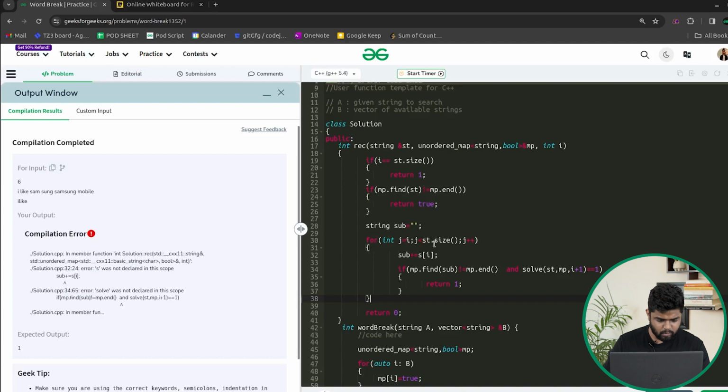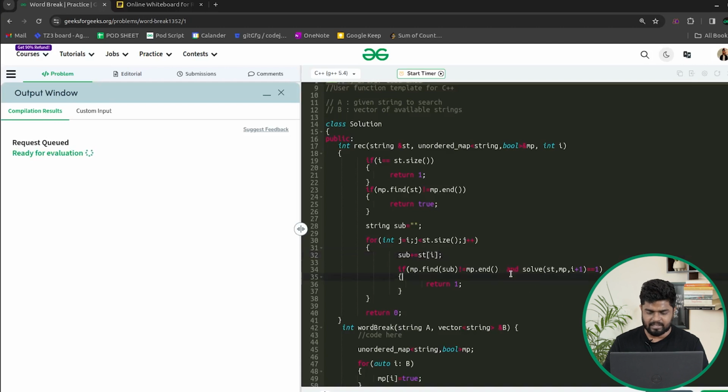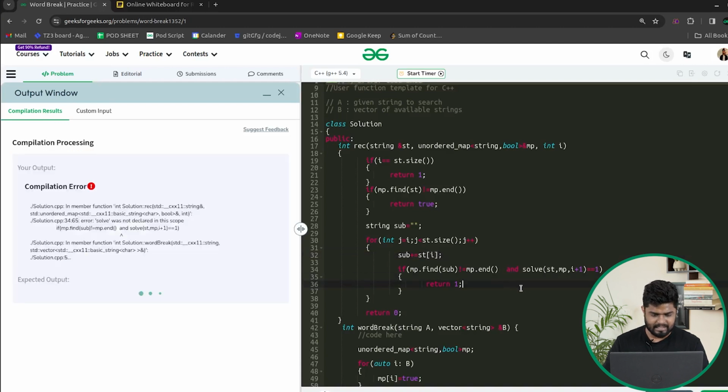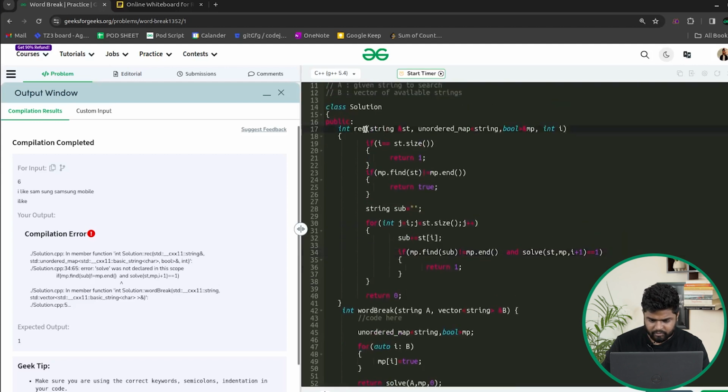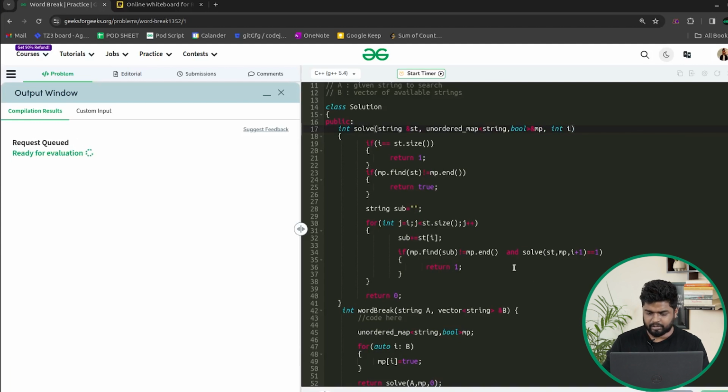Substring plus is equal to s of I. I should write st of I because the actual string is st, or you can say a, but I have a habit of writing st. So yes, let's see. Now there's another error, solve function. I think I had written solve here, so instead of recursion I should write solve here. Okay, so yeah, this was one mistake. Now let's try and compile it to check if it is working fine or not.